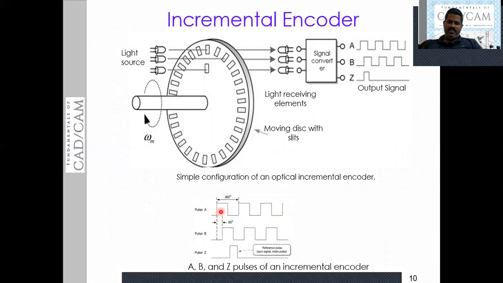Initially, before shifting the slits by 90 degrees, you get one signal.